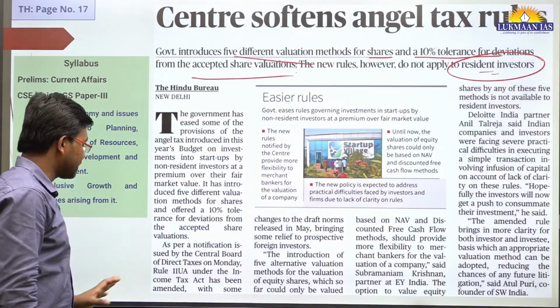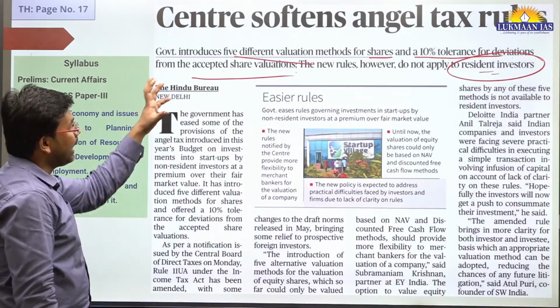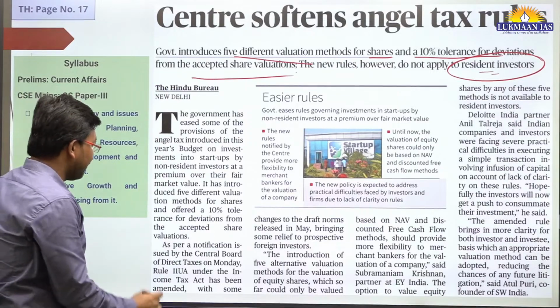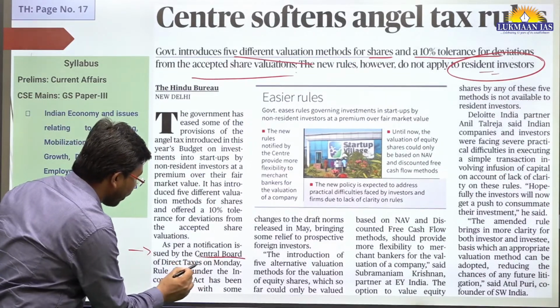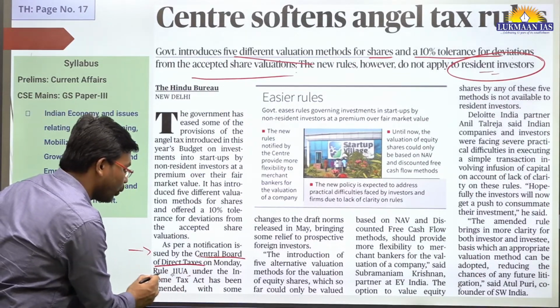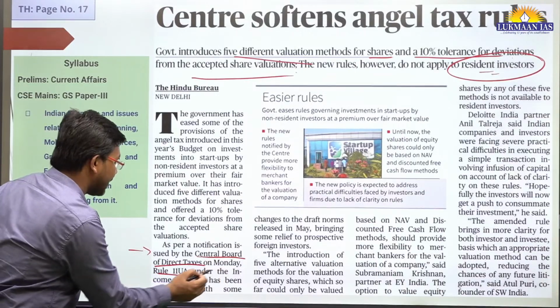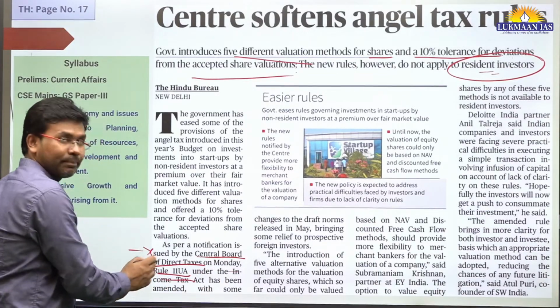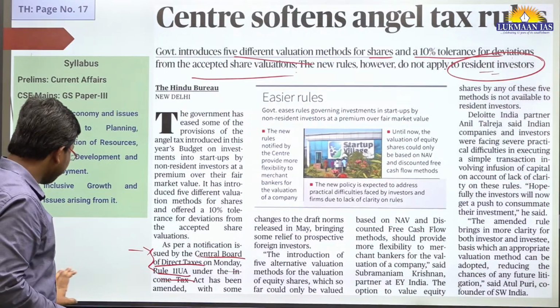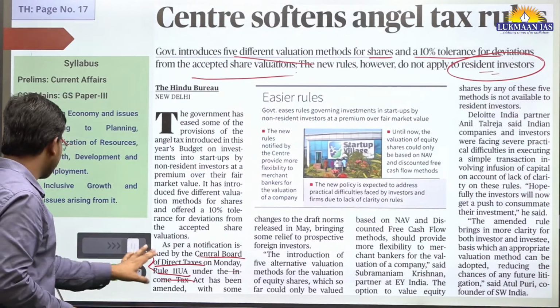That's all that is mentioned in this article, and this notification has been given by the Central Board of Direct Taxes under Rule 11UA of the Income Tax Act. So with this, let us quickly move to another topic.